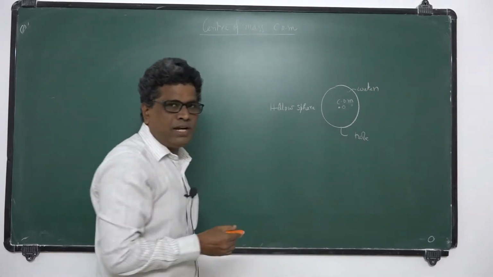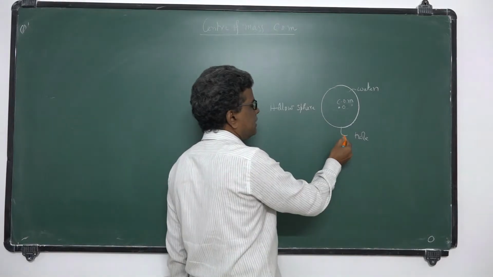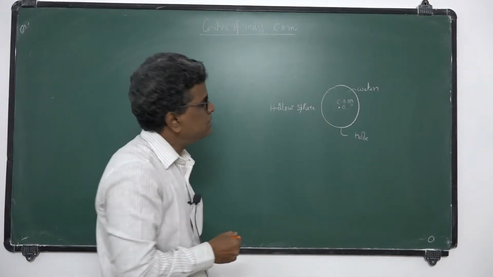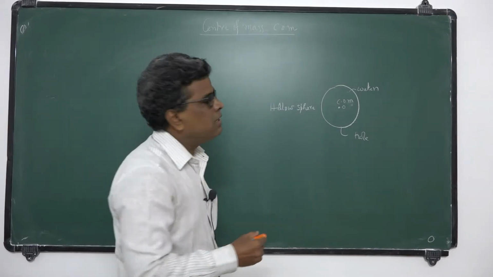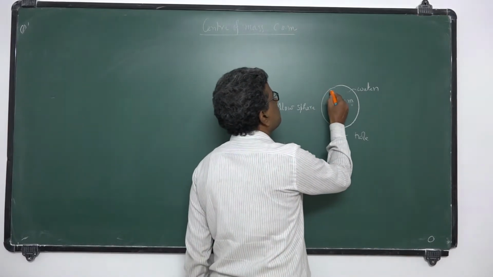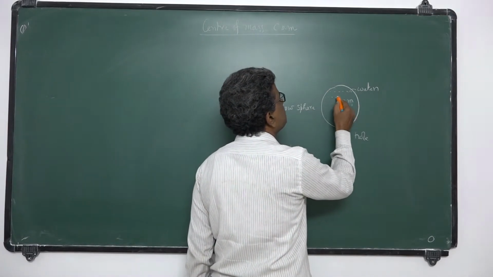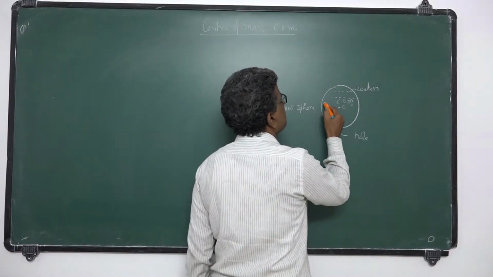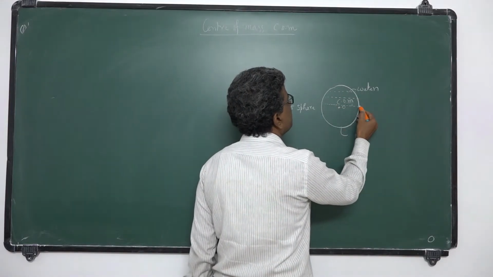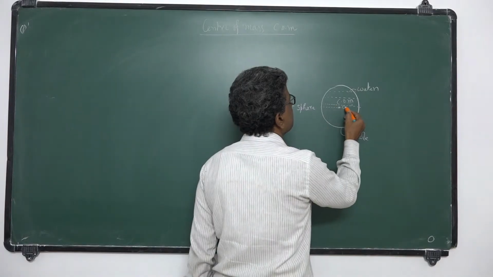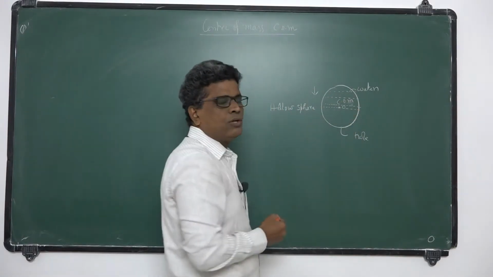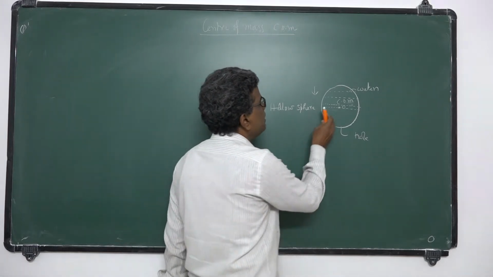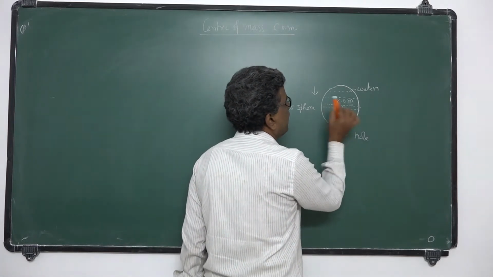Now, you make a small hole at its bottom. What happens? Water leaks through this hollow sphere. As water goes out, the level of the water gradually decreases, so the mass will be more at the bottom end.